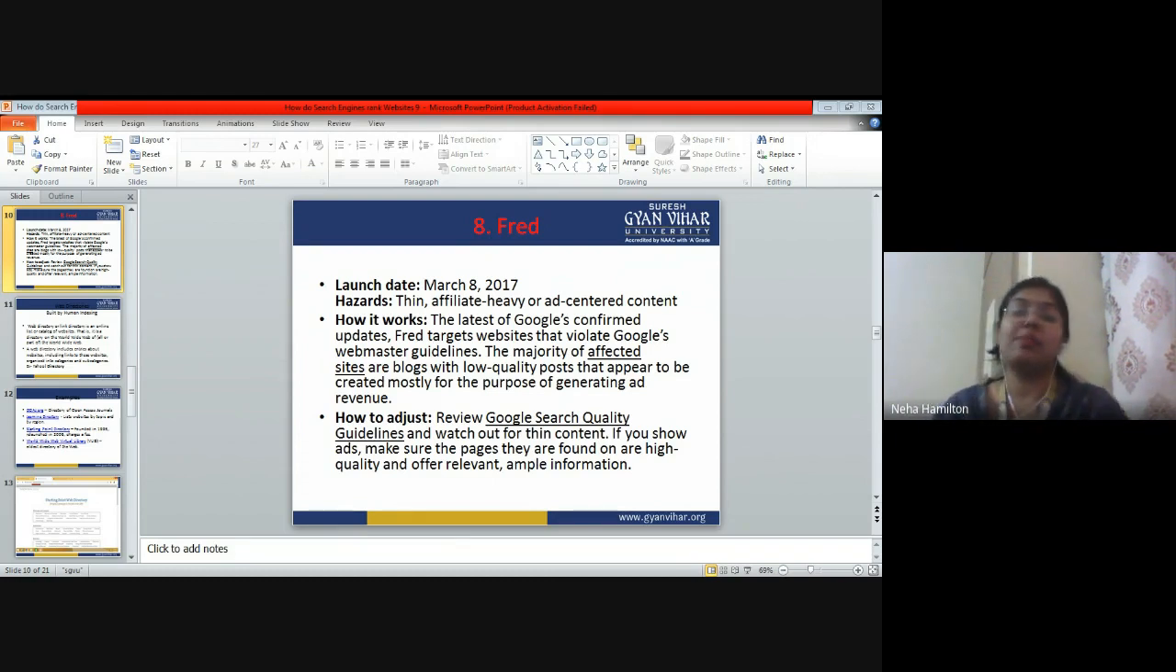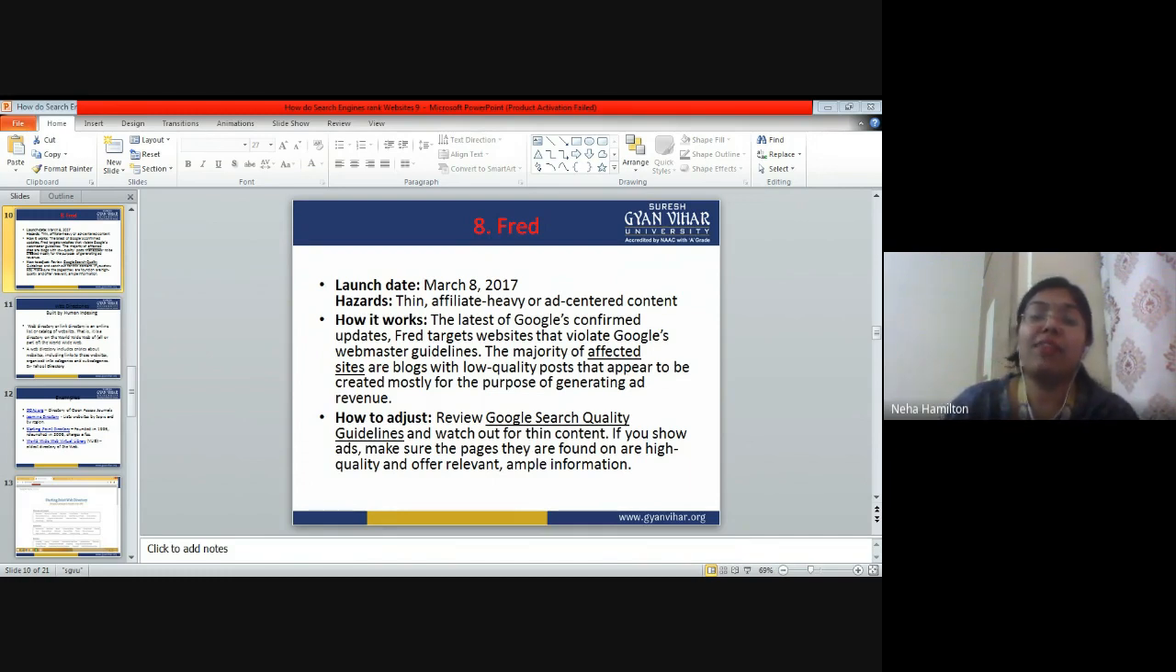So Fred is basically working on that. Working on what? It checks the total number of ads your page has, whether those ads are of good quality or not, whether they are relevant or not. If they are relevant, it's okay. If they are more in number, it's not okay. If the content of the ad is good, then it's okay. But if there are a lot of ads, then also it's not okay.